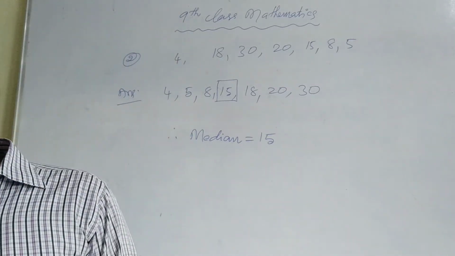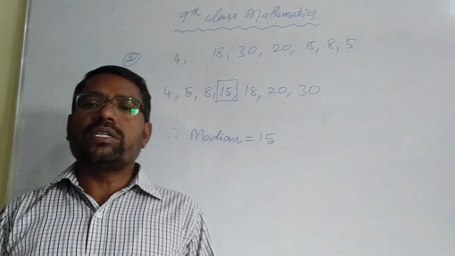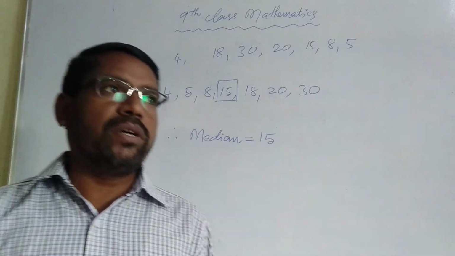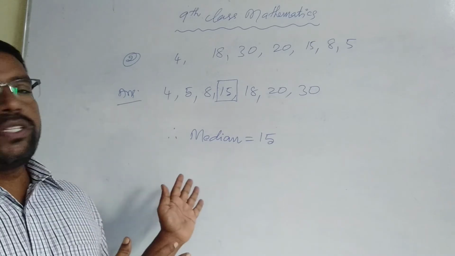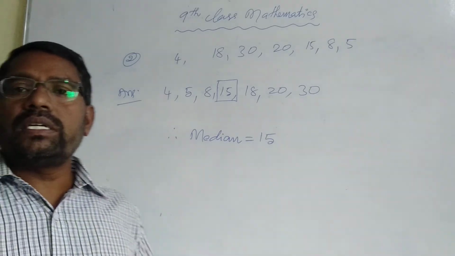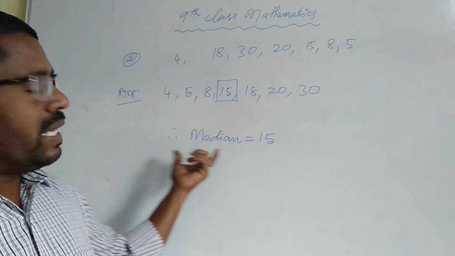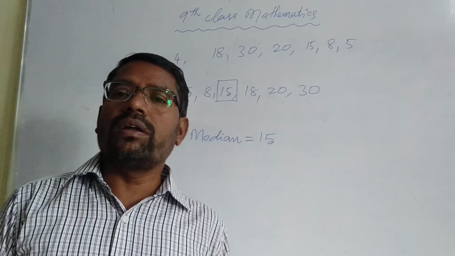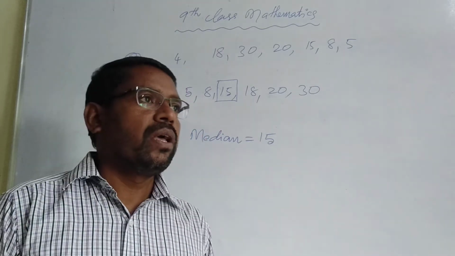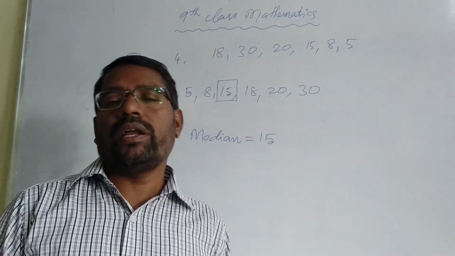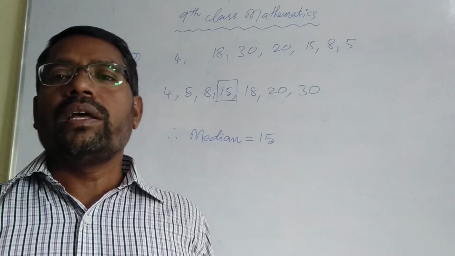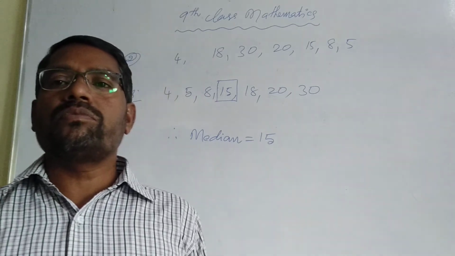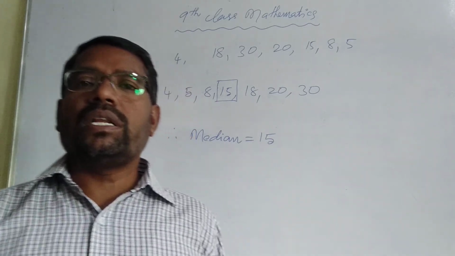So like this, we can find the median of whatever data is given. Children, you should observe that for the given data, first we write it in ascending or descending order, and then select the middlemost value. If n is odd, we get 1 middlemost value. If n is even, we get 2 middlemost values. Okay. Now we will see some more examples and concepts by solving problems in our next class. Okay children, you can continue.